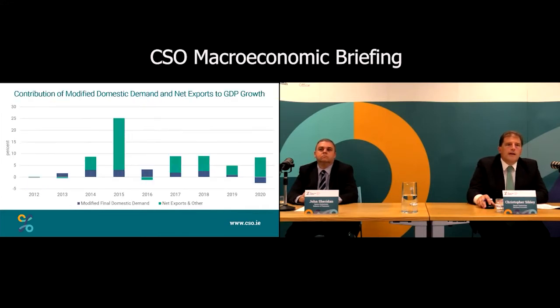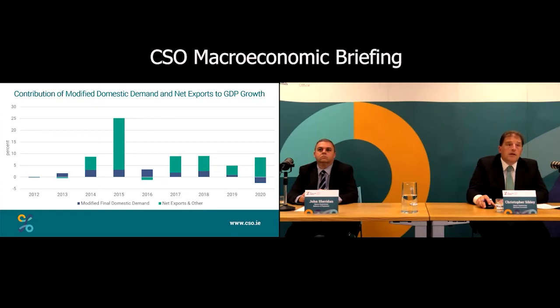We can look at that international element. We take the international element out, we're left with modified domestic demand. And we just applied this as a contribution towards the growth rate. So if we look at the growth rate in the year, and we look at the shares on that using modified domestic demand and exports of the international element, we can see the more domestic side of the accounts in blue there. So what's going on with the domestic part of the economy, modified domestic demand in blue, we can see the smaller increases each year, and the fall in modified domestic demand in 2020, reflecting what's going on with COVID in the year.